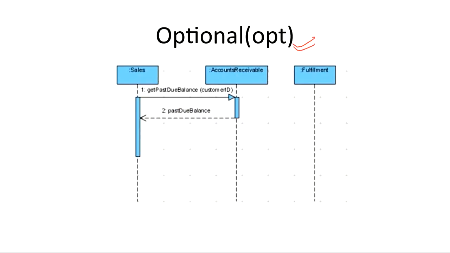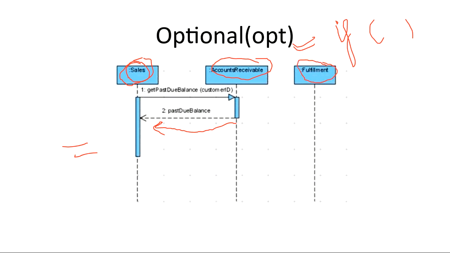Okay, so what is this? This is if this condition is true, then you do this. There is no else. Okay, for example, suppose you have a sequence diagram like this. So this is the anonymous instance of a sales class, or this is an object which has no name. This sales object, or this object from this sales class, is sending some message to the accounts department that please tell me my due balance, whatever balance is due. Okay, then the accounts department replies with the due balance, that this is your due balance. Then this sales object will only send the message to this fulfillment object only if the due balance is 0.